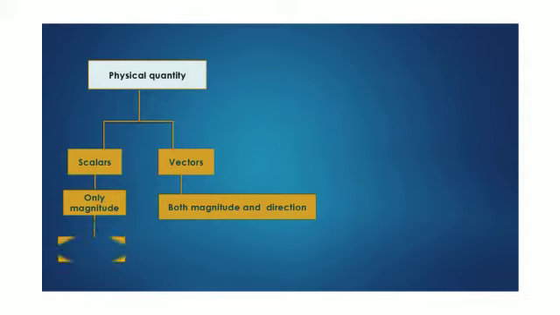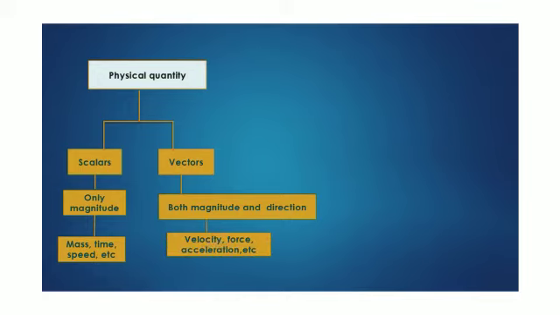Example: mass, time, speed, etc. We can just measure and write in numbers, so they are scalar quantities. They have only magnitude. But you have some examples like velocity, force, acceleration, etc. They have both magnitude as well as direction, therefore they are vector quantities.